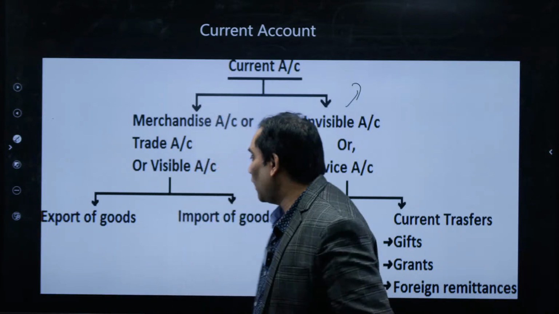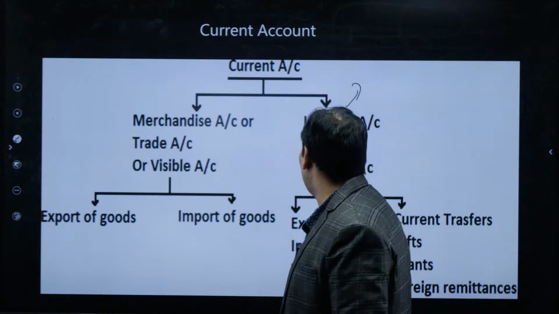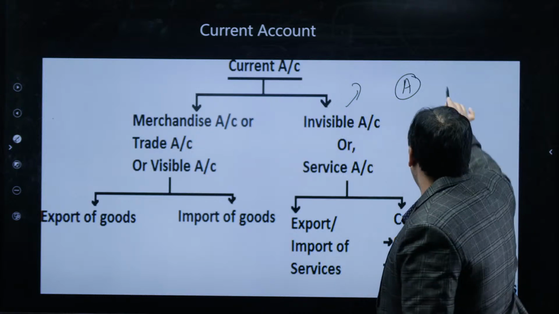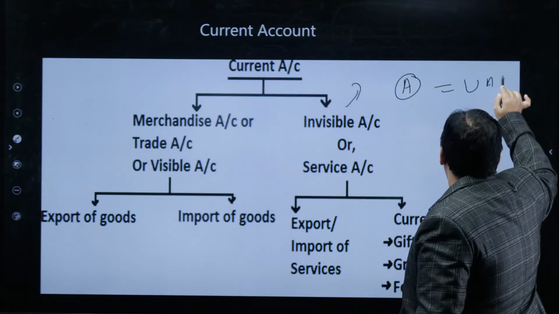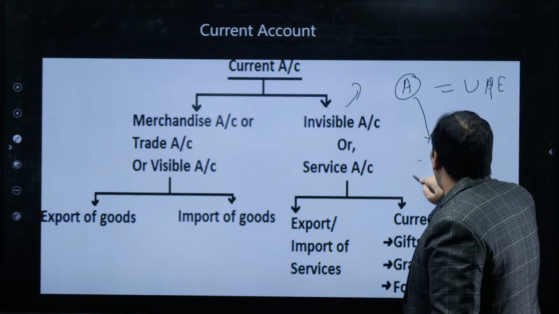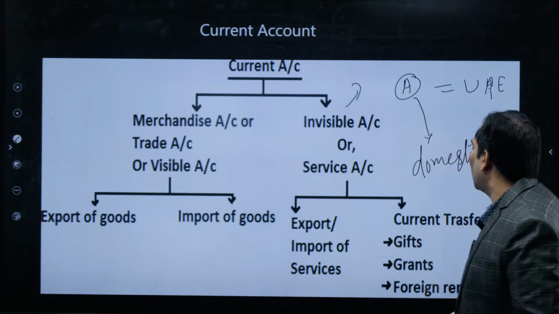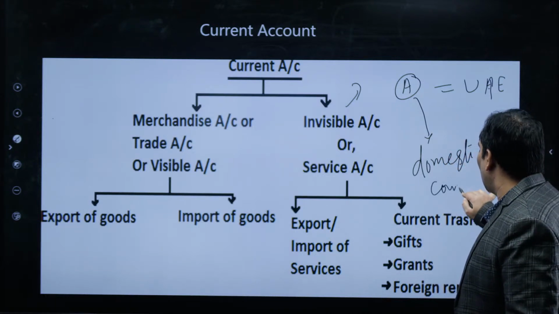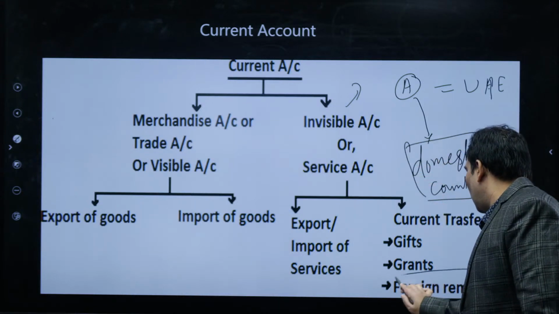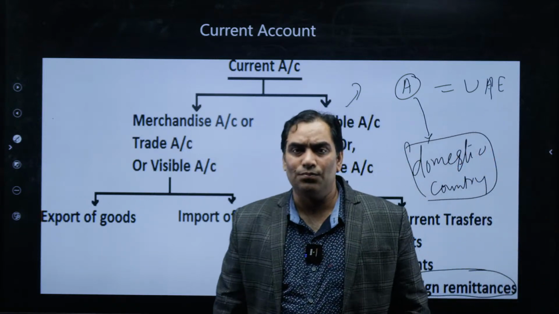Most of the remittances are coming from UAE, the United Arab Emirates. So suppose A is working in UAE. Whatever funds A is sending to their near and dear ones in the domestic country, all of that will be part of remittances.